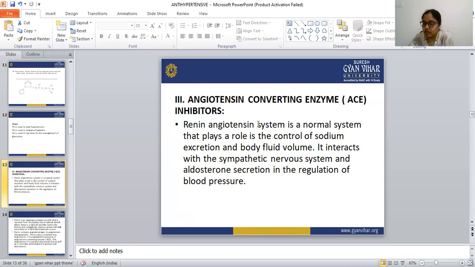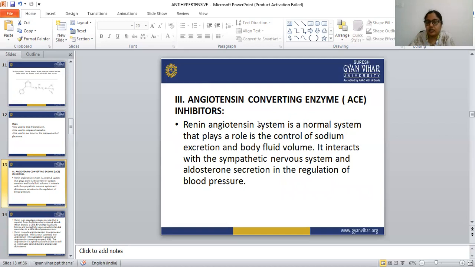The renin-angiotensin system plays a vital role in the excretion of sodium and in the body fluid volume, and it interacts with the sympathetic nervous system and aldosterone secretion in the regulation of the blood pressure.